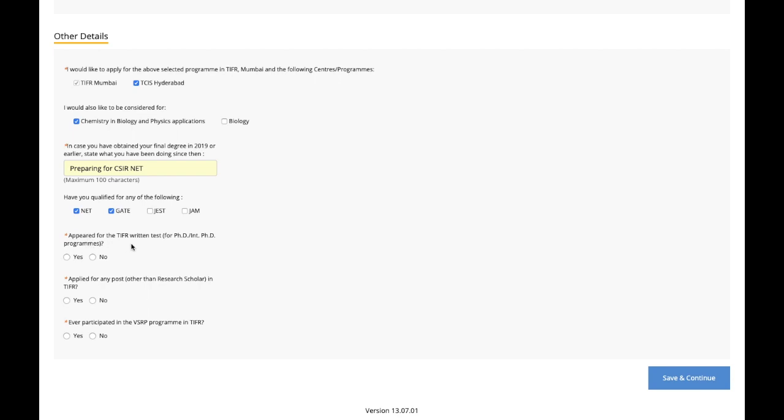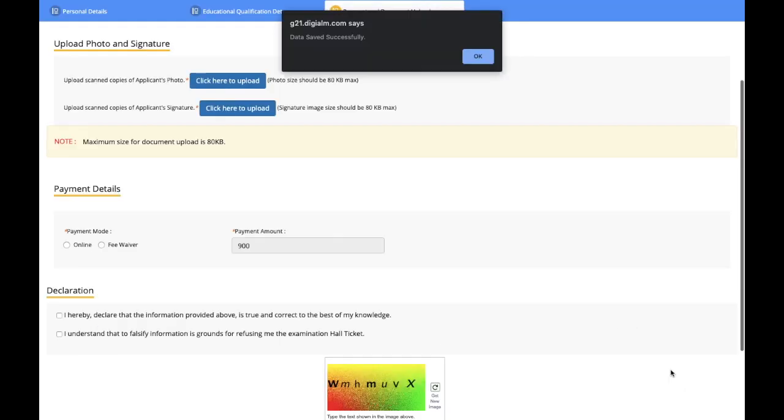Okay, have you appeared for the TIFR written exam for PhD earlier? If yes, then press yes. If no, then press no. Applied for any post other than research scholar in TIFR? If yes, then yes. If no, then no. Ever participated in the VSRP program in TIFR? VSRP is a program in which they generally explain, it's kind of a workshop which happens at TIFR. So if you have participated in that, then yes, otherwise no. Okay, then save and continue for the next step.